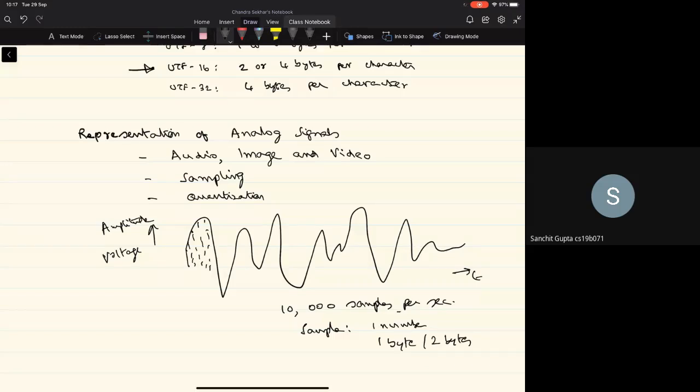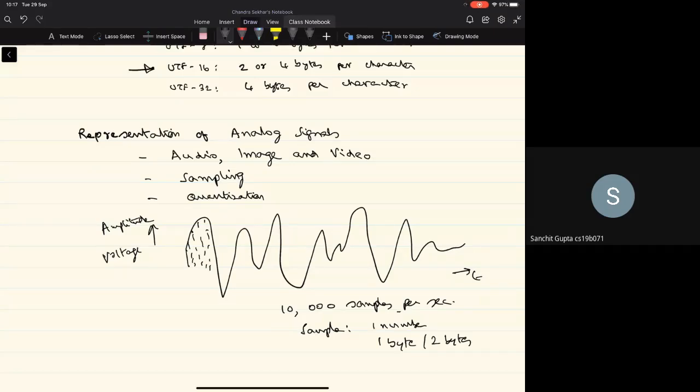And then when you represent every sample with 1 byte, for 10,000 samples, it requires 10,000 bytes per second of data. If it's 2 bytes, then it's 20,000 bytes to be used for storing 1 second of the audio data. Again, I'm just giving you some gross details.